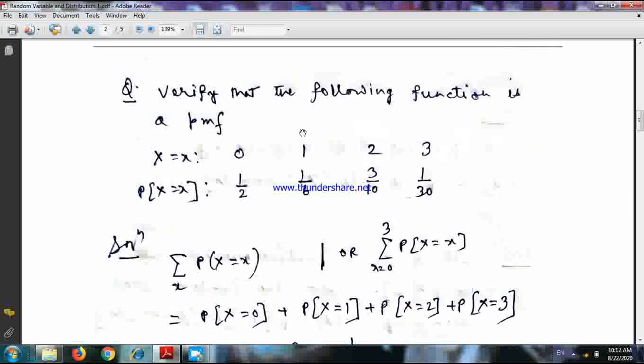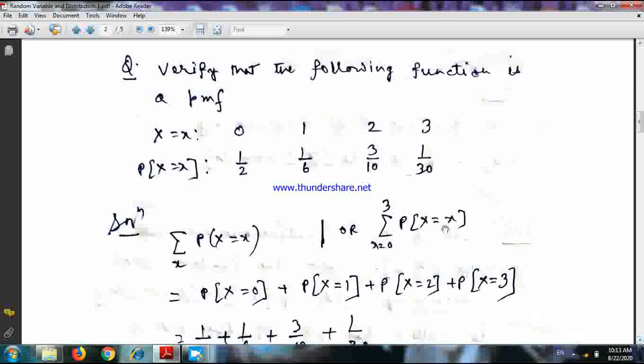Now see, we want to verify whether this distribution is a probability distribution or not. Or in other words, we want to verify whether this distribution is a PMF or not. Now, what are the criteria for the PMF? As I said, all the probabilities should be greater than or equal to 0.